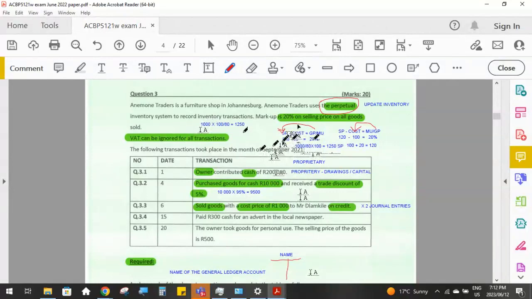So you can see how important it is that you write this equation down, so that every time you come across a transaction where you need it, you can just go straight back to your equation and fill in what you've got. So they gave us the cost, so we're putting it under the cost column, and then we can easily work out what the selling price is.